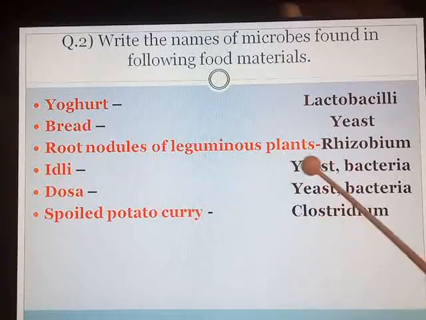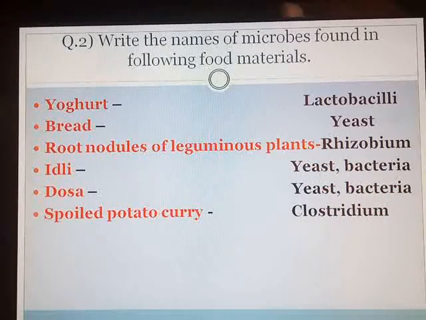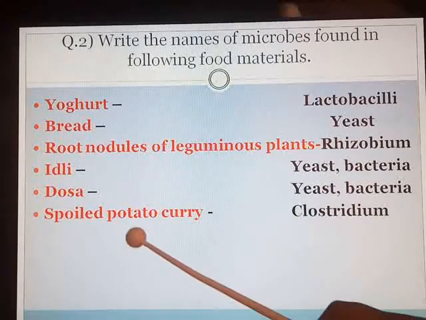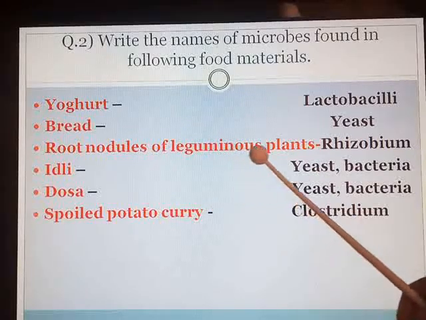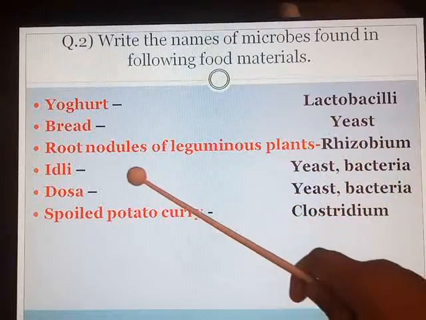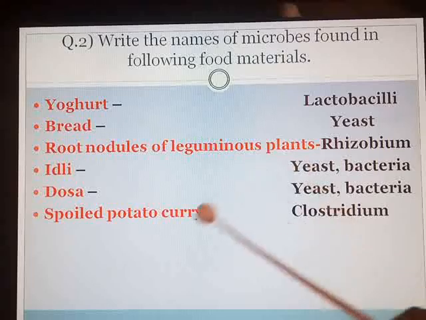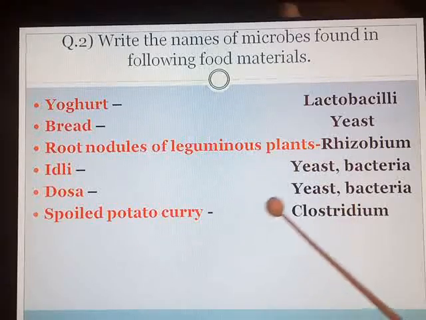Idli and dosa, yeast and bacteria are present in both these food materials. And spoiled potato curry, Clostridium. Yogurt, lactobacilli, bread, yeast, root nodules of leguminous plants, rhizobium, idli dosa, yeast and bacteria, spoiled potato curry, Clostridium.